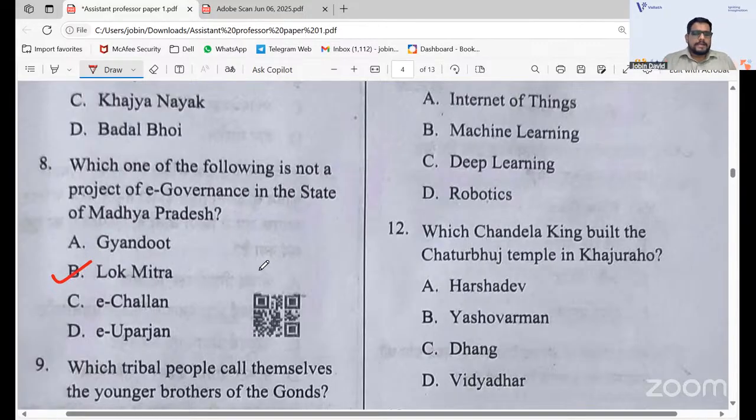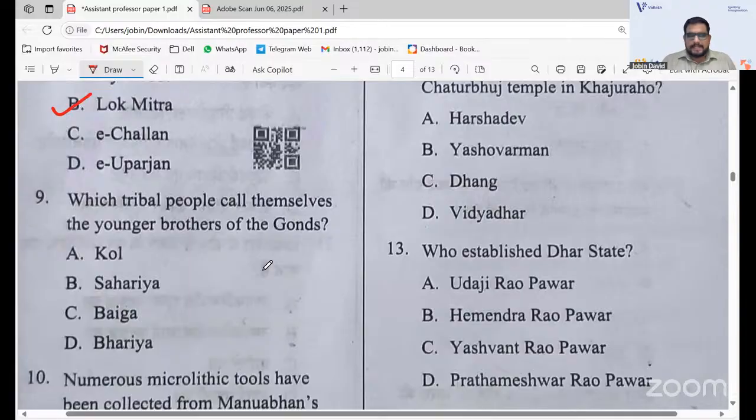Okay. Which tribal people call themselves the younger brothers of Gonds? With the tribal population and all, when I was taking the class on Paper 1, the Gond tribe was also discussed in the MPPSC part. We had a course on MPPSC, and we dealt with the tribal groups. The younger brothers of Gonds are actually the Bharia. Bharia is the one, so that will be the correct option.